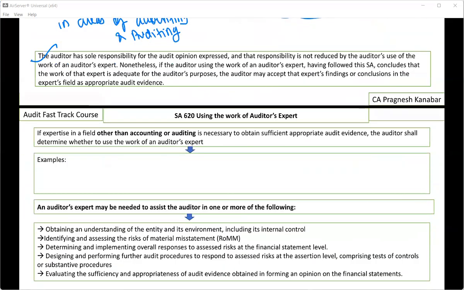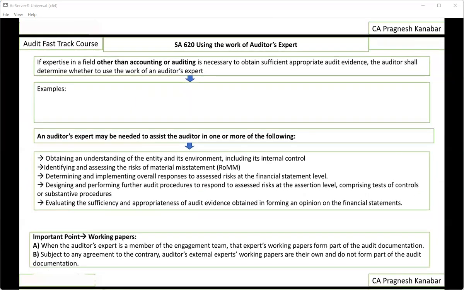All right. So what are the important questions when it comes to SA 620? I'll just quickly take you through that. The notes and points are very clearly sorted. If expertise in a field other than accounting or auditing is necessary, then the auditor may determine whether he wants to use the work of an expert. And examples I told you: valuation, legal case, then taxation. All of these are examples.